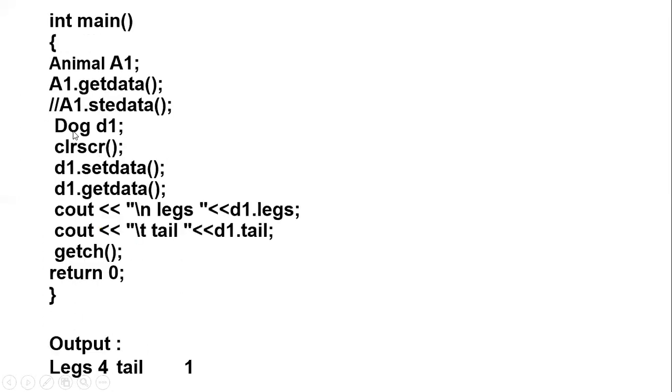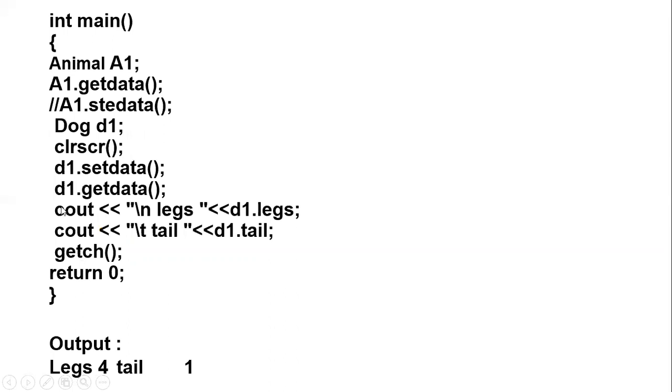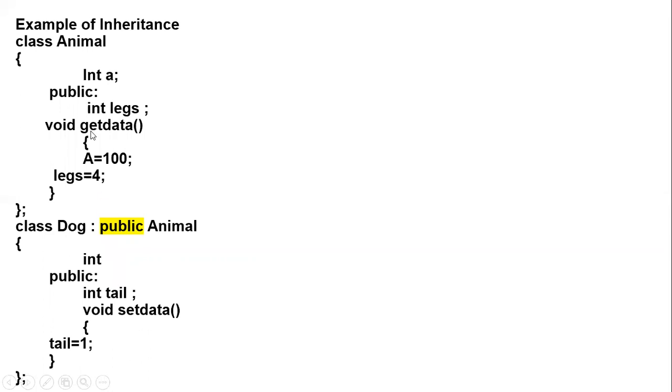If you are making dog d1, meaning you are making an object d1 in the dog class, you can use d1 set data. Set data is a public function of the dog class, so you can use the object with the dot operator. You can also use d1 get data, which is a function of the animal class, the superclass of dog.